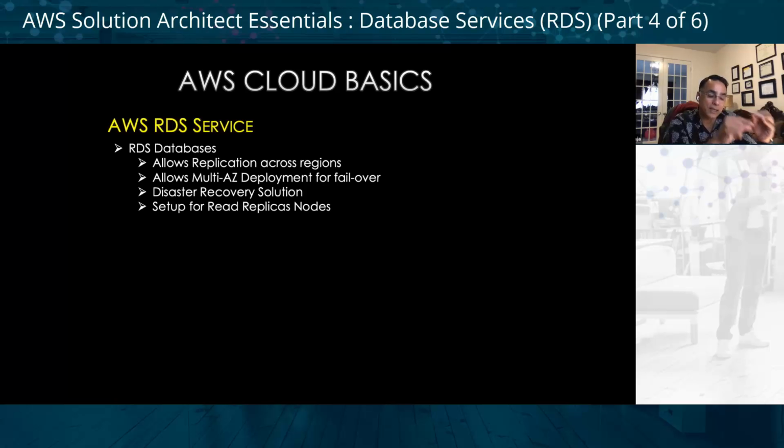So in case one of the instances goes down on one of the AZs, you can still fall back to the other AZ. And you don't have to worry about it because it automatically switches over. You can also promote one instance of a database to pick up as the production. So when you have a database which has a read replica, and we'll talk about that, you can easily promote that node to a production ready node, right?